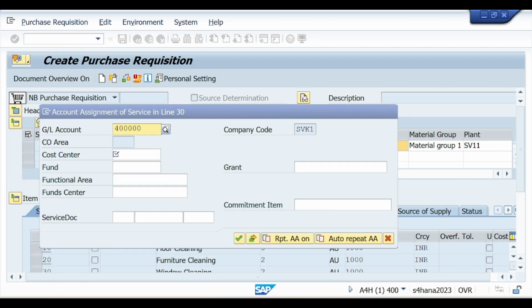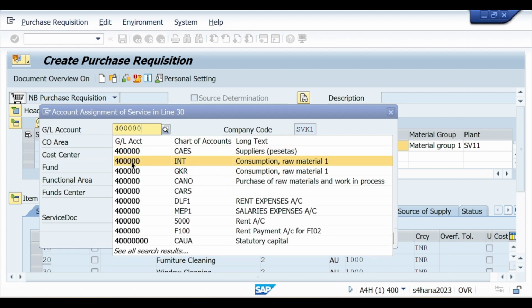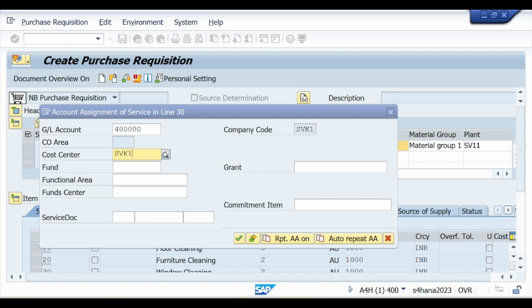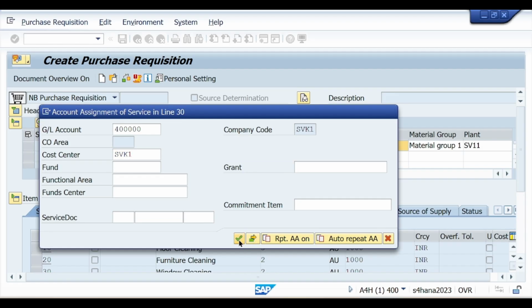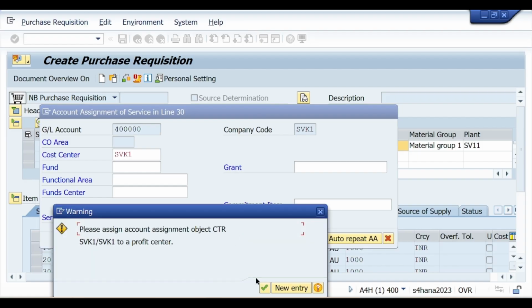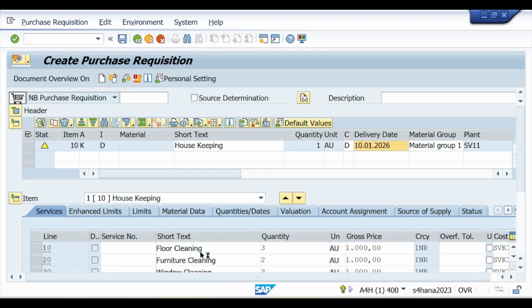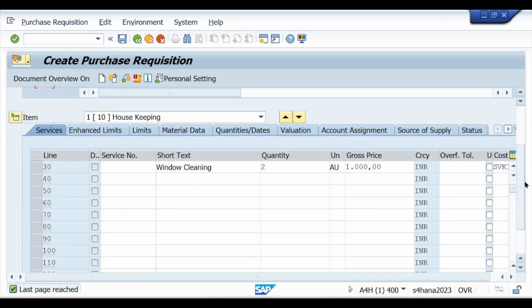So maintain your GL account for transaction cost center SVK1. Now continue and you can see, so this is, we have 3 line items here. You see 3 line items, so that's why 3 times the same pop-up is coming.